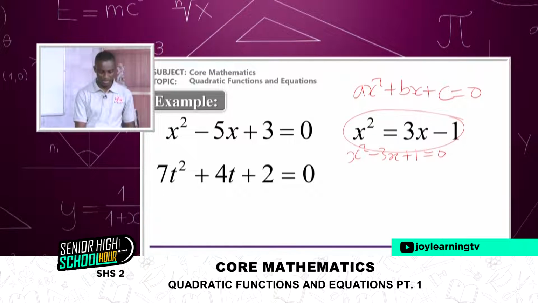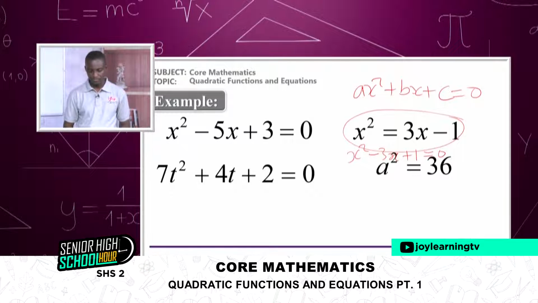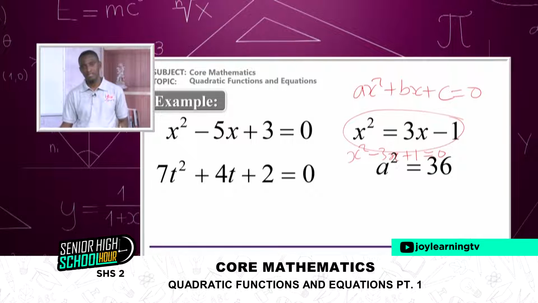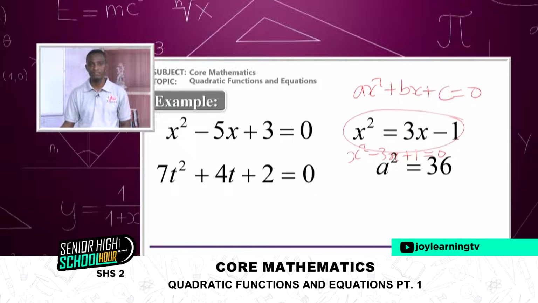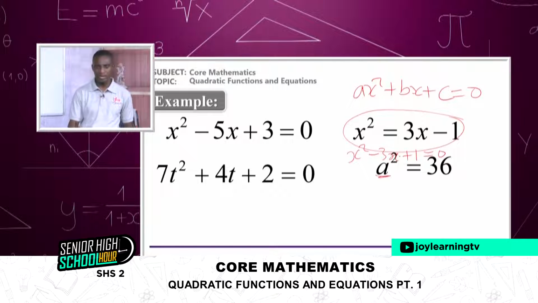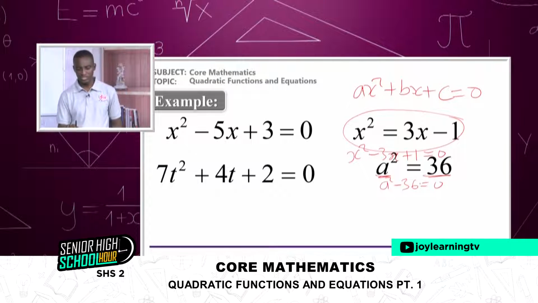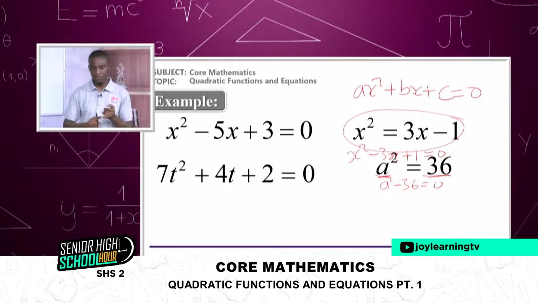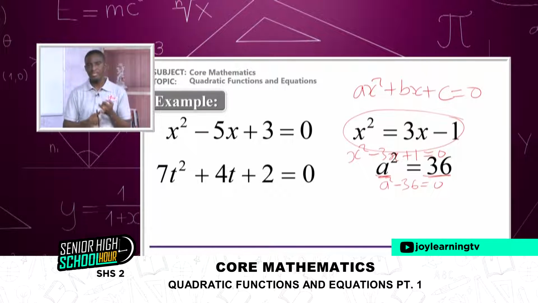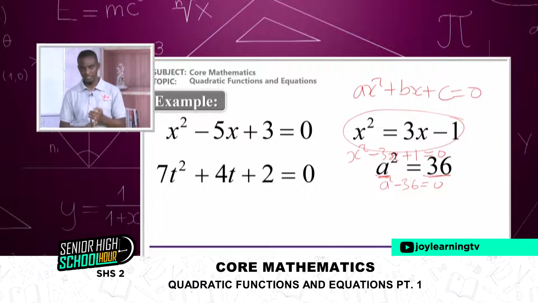What if I have a squared is equal to 36? Can we call this a quadratic equation? Yes, because we have our a squared. In this equation, the b term or the x term is 0, and the constant c is negative 36.